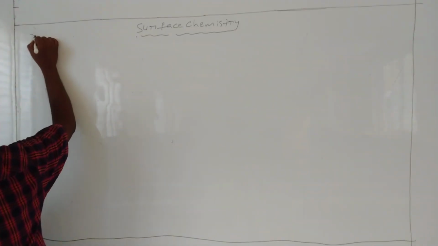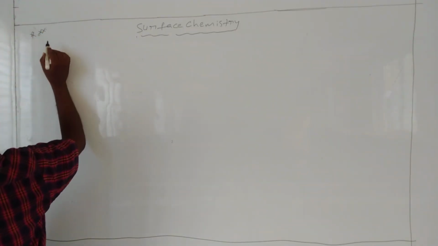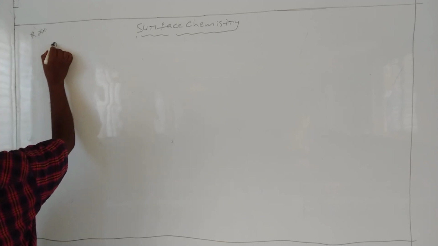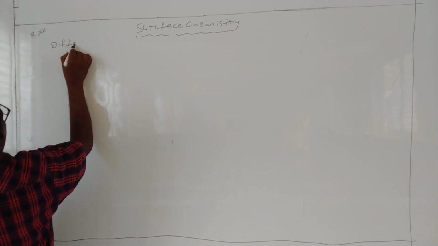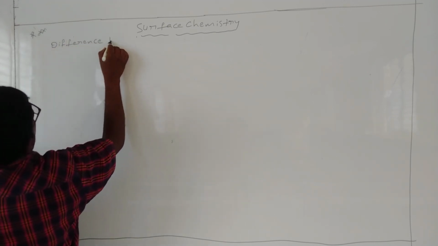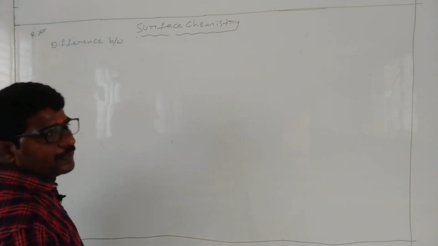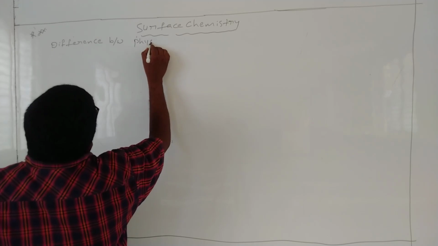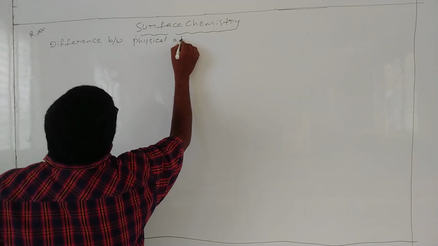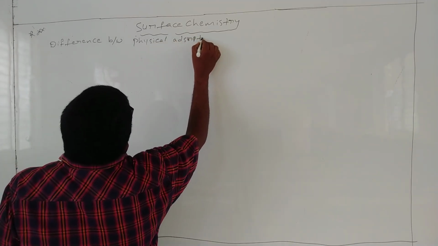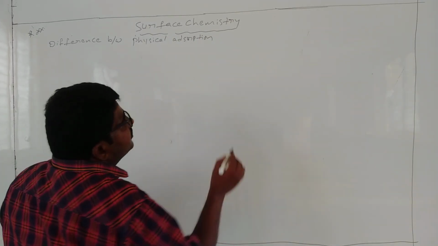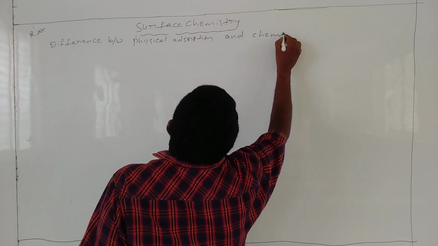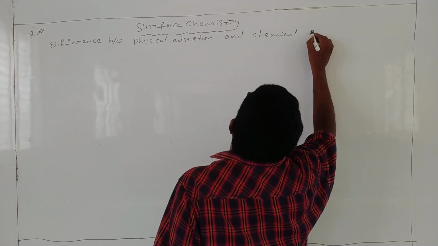Very important question this is. Write the difference between physical adsorption and chemical adsorption.